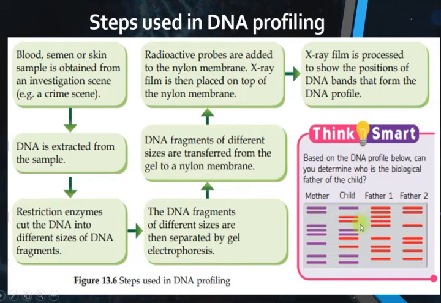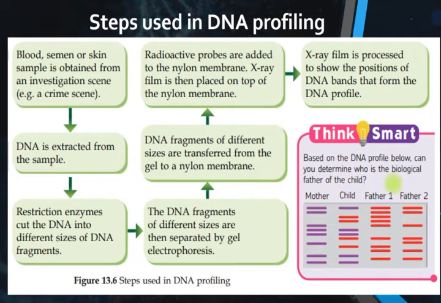Let's look at the next bands. Father 1 has more DNA bands in the same position as the child.